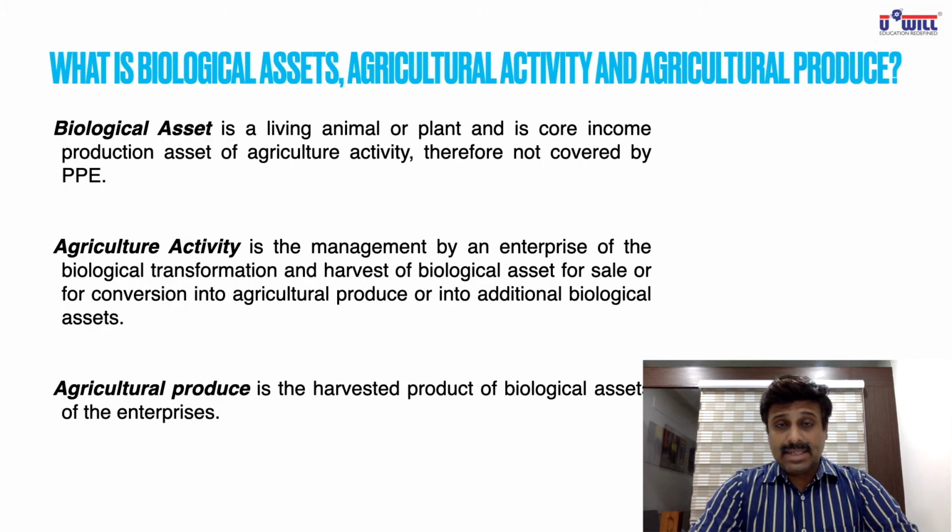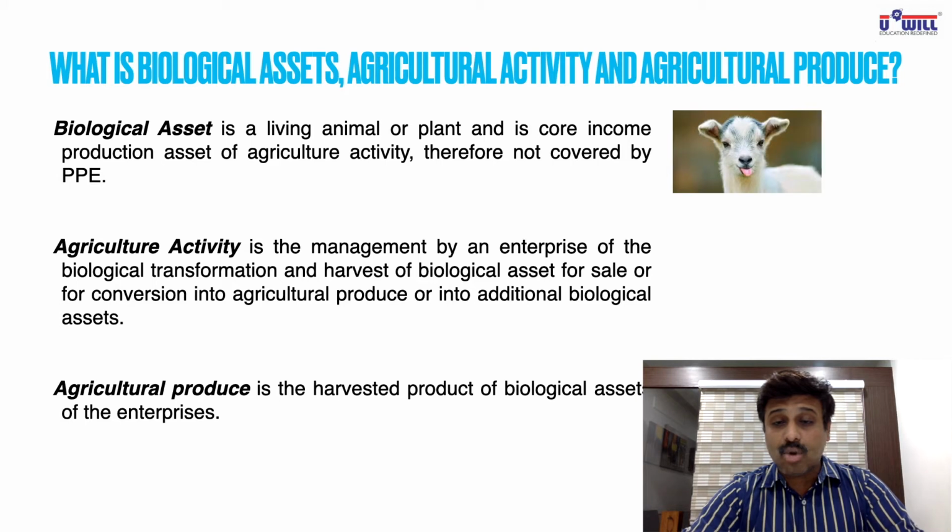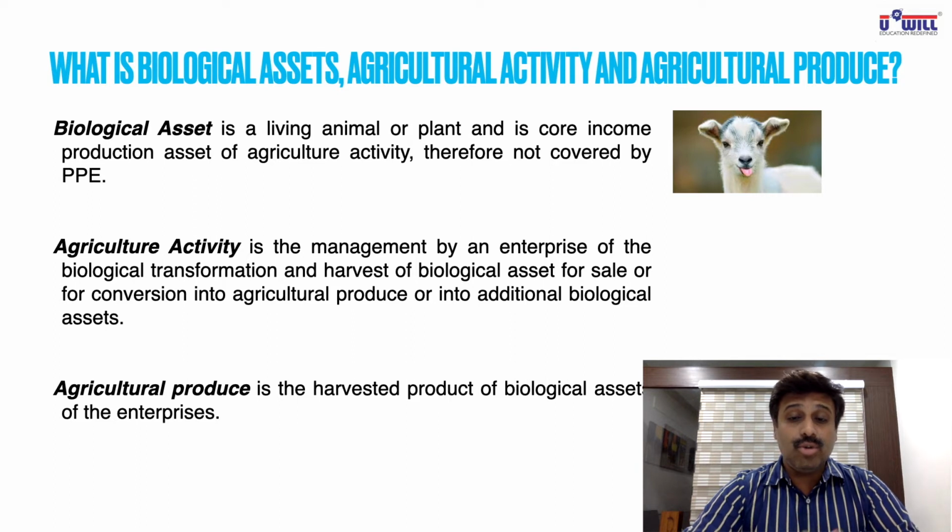Now, as we discussed in the previous slide, what is biological asset, agricultural activity and agricultural produce? Let us understand. Biological asset is a living animal or plant. Understand this, living animal. Can you see this goat in front of you? It is a living animal, and you use it for agricultural activity. You use it for earning income.